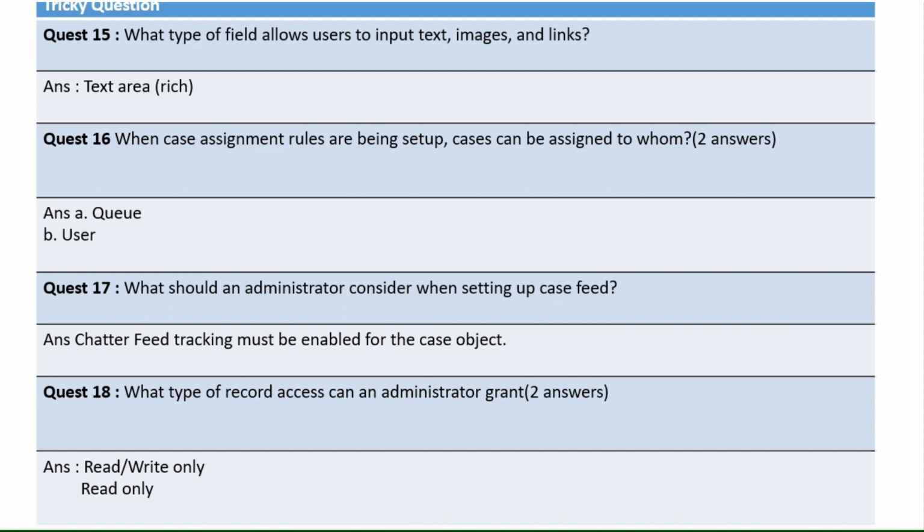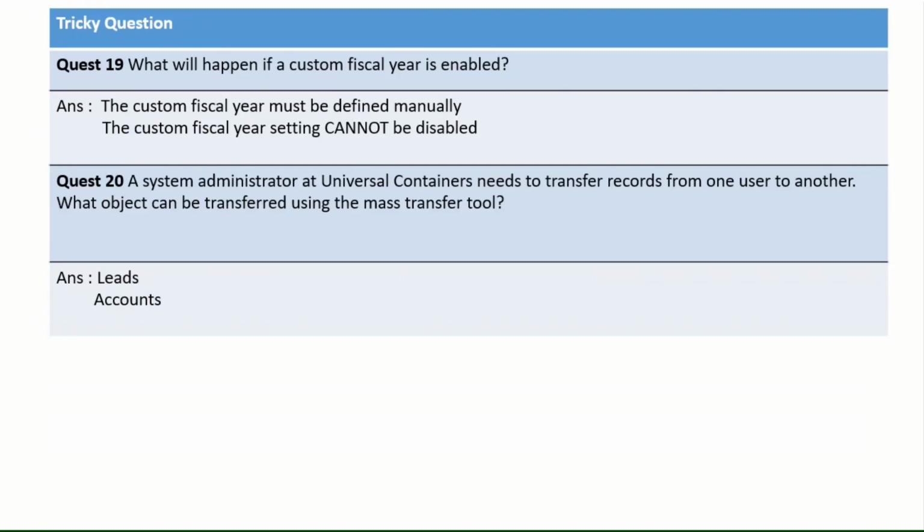But if it's private, then you can give these two accesses. But if the already existing record has read only access, then you can give only the read and write option. So be careful on this part. Now, what will happen if a custom fiscal year is enabled? Two things.